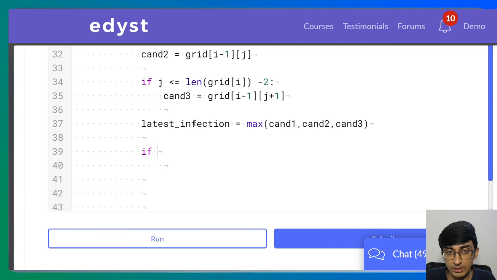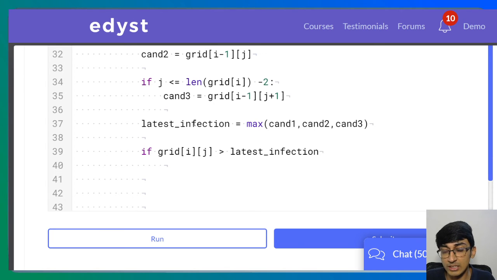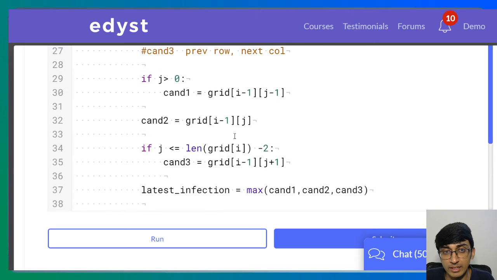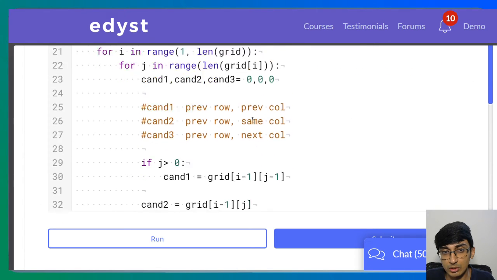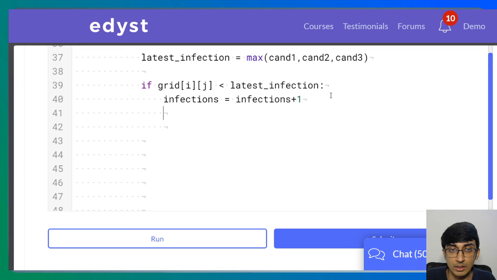If our current cleaning date, grid i j, is greater than this latest infection, then we don't have any problem, so we don't increase the number of infections. But if this cleaning date is less than this latest infection, then we have a problem. In this case, infections is equal to infections plus 1, because this one will definitely get infected.